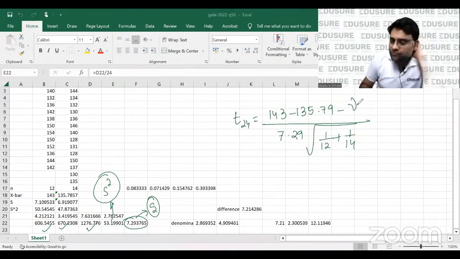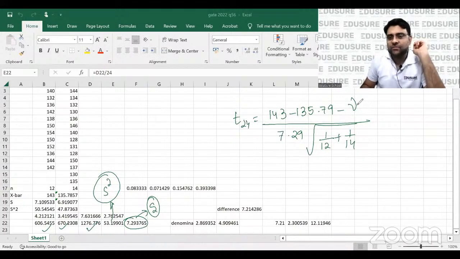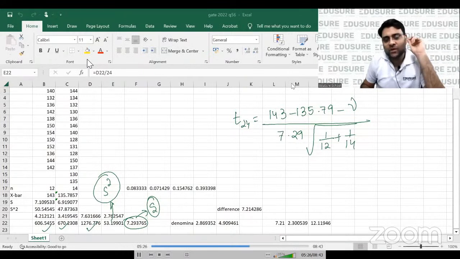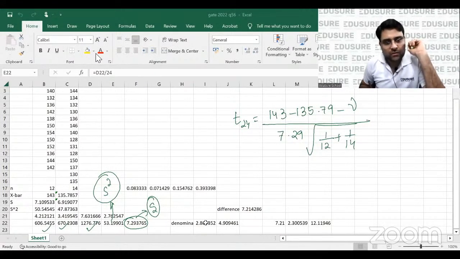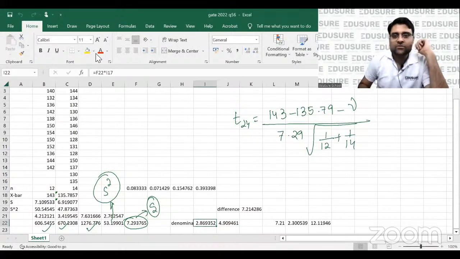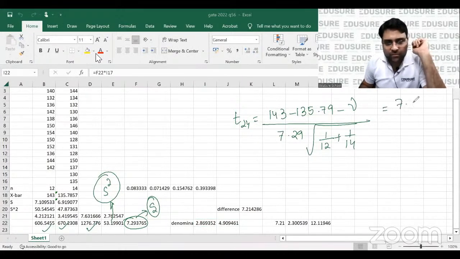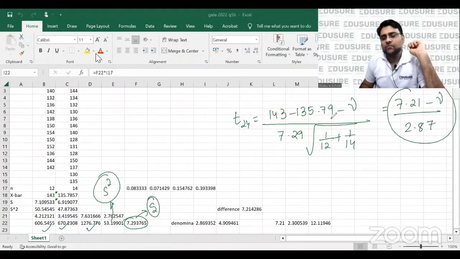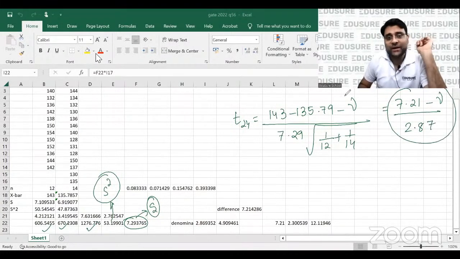Please try to find this value and tell me what you're getting exactly. What value minus gamma divided by 7.29 into root over 1 by 12 plus 1 by 14? So you'll notice that this will be 7.21 minus gamma divided by 2.87. Okay, 7.21 minus gamma divided by 2.87.